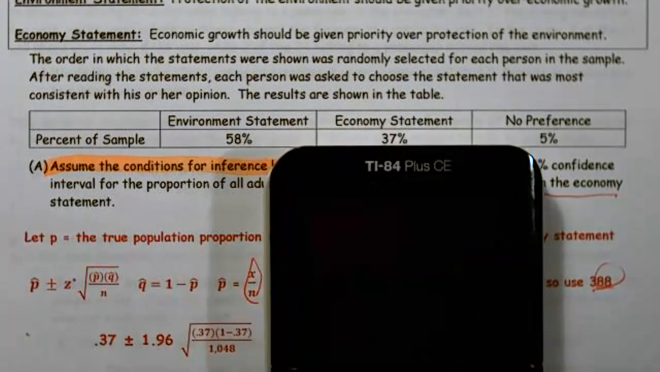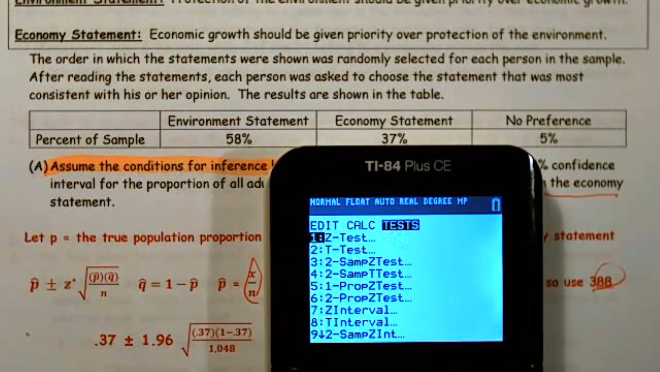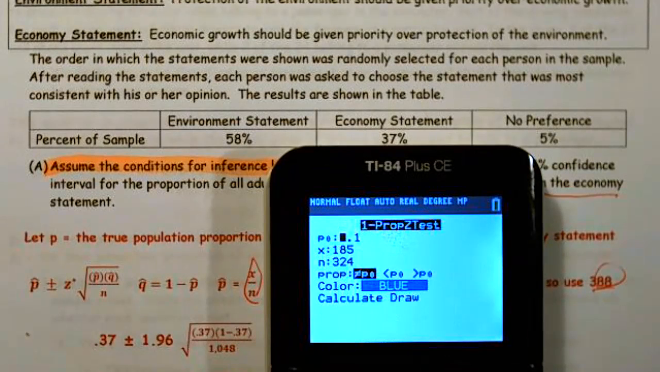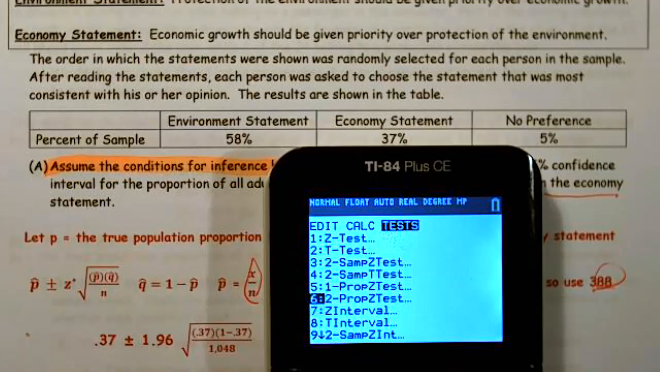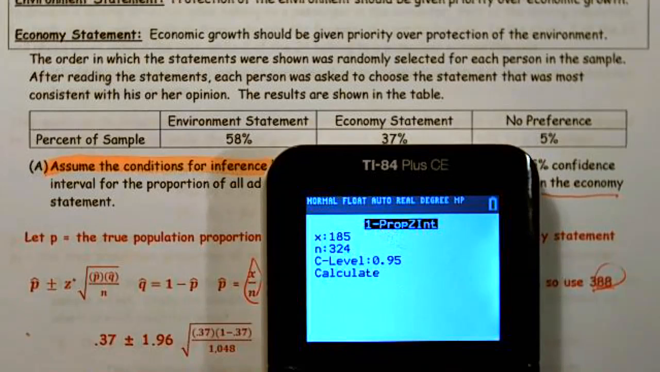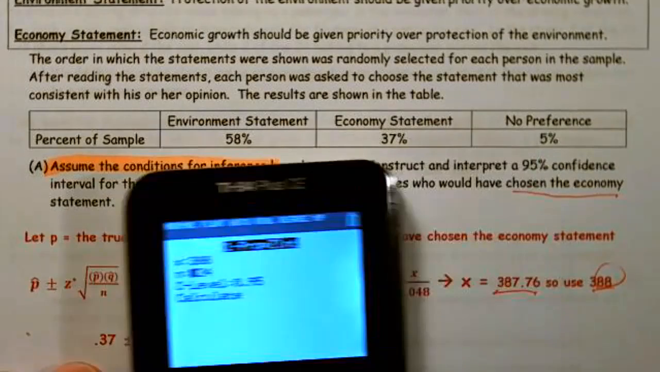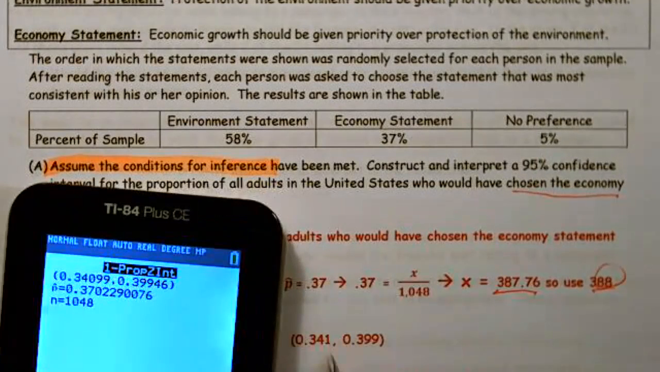So now I'm going to go ahead and run this test. Stat test, 1 proportion z test. Oops, excuse me, I'm not running a z-test, I'm running a confidence interval. Stats test, letter A, I believe, 1 proportion z interval. And we had an x value that I calculated off to the side of 388. We had 1,048, a confidence level of 0.95, and so then I obtained my interval.